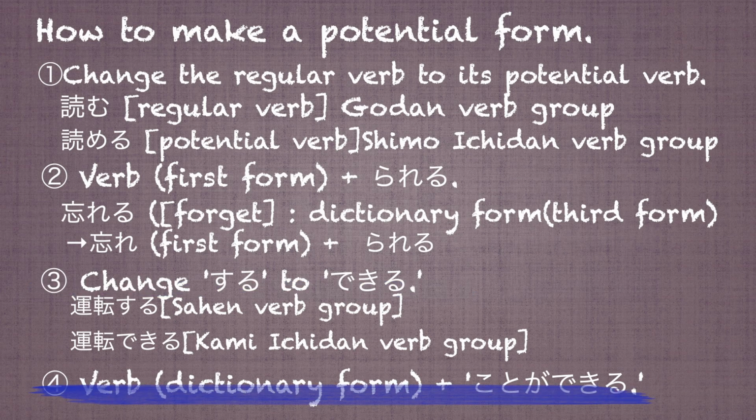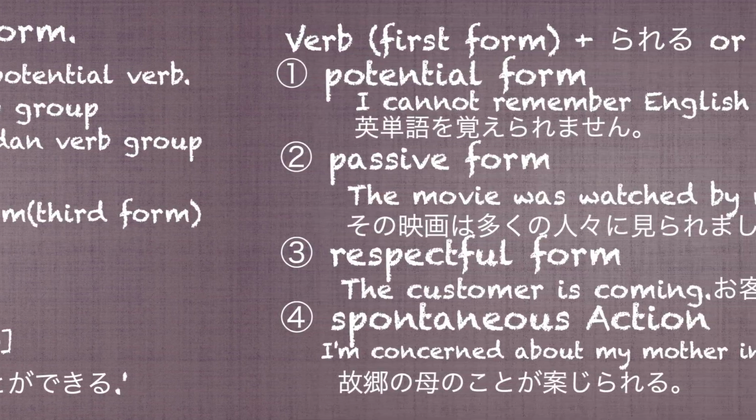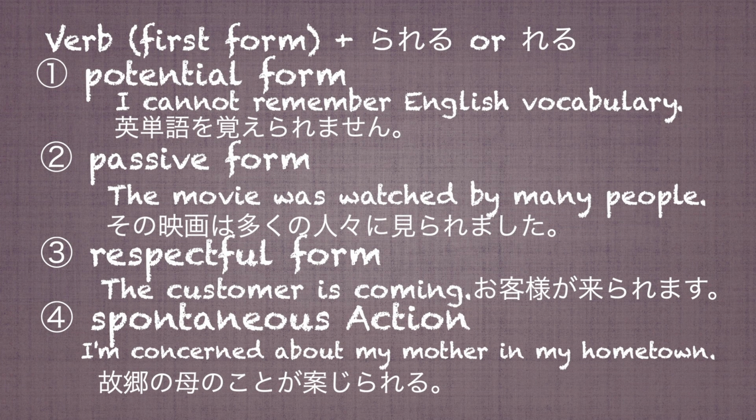In the fourth principle, we can use the phrase ことができる. In this case, you need to put the phrase after the verb in the dictionary form. For example, in the case of 食べる, 食べる is the dictionary form of the verb. So you can say 食べることができる. られる or れる are auxiliary verbs that have four meanings: potential form, passive form, respectful form, and spontaneous action.